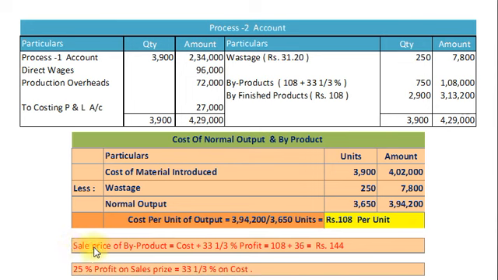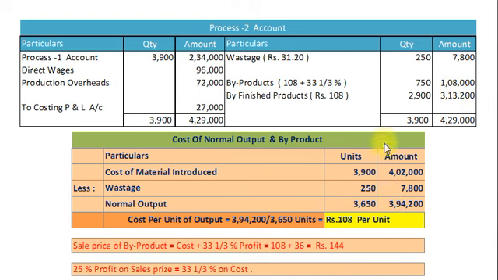So here our sell price of byproduct would be cost plus 33 and 1/3 percentage profit, that is 108 cost per unit plus 1/3, that is 36 rupees. So our selling price of byproduct amounts to rupees 144. So here 750 units will be sold at rupees 144 per unit, and total amount 1,08,000.